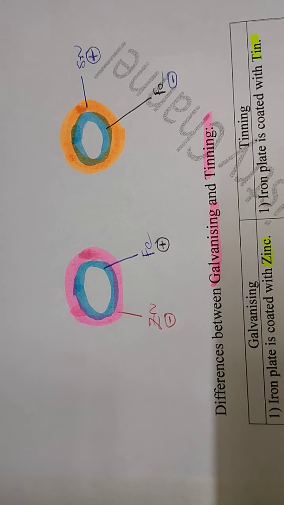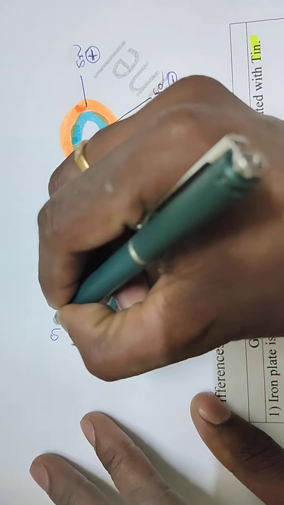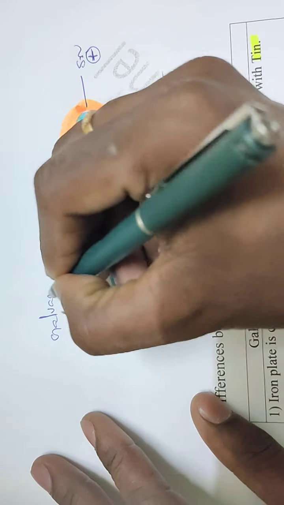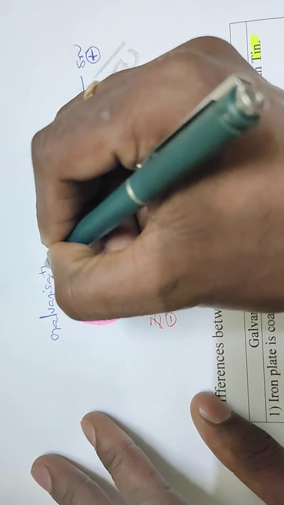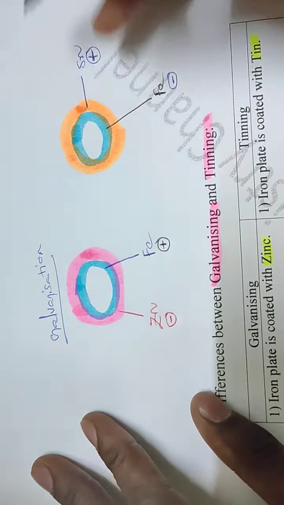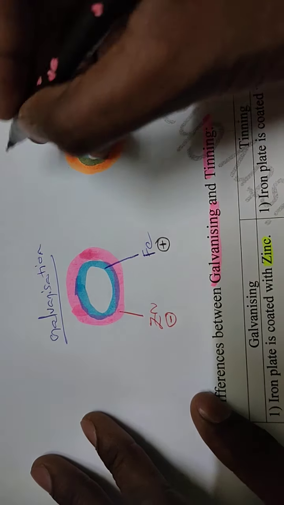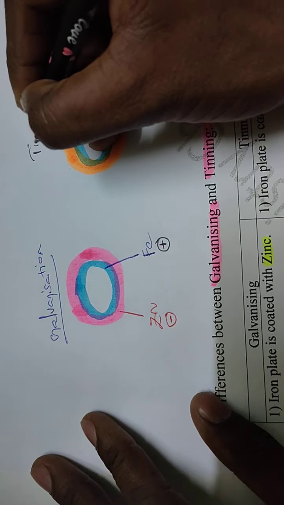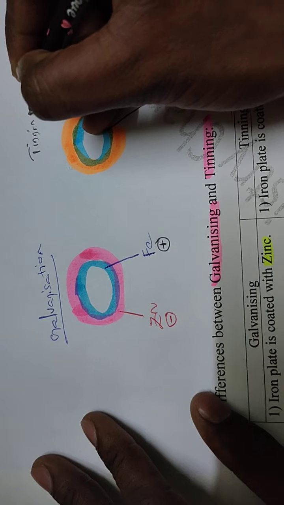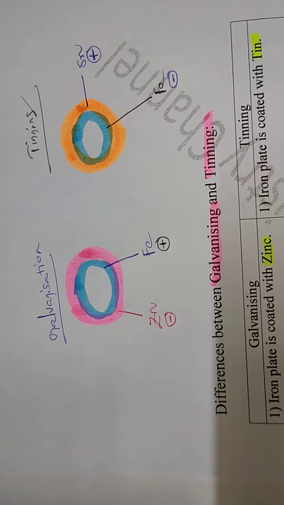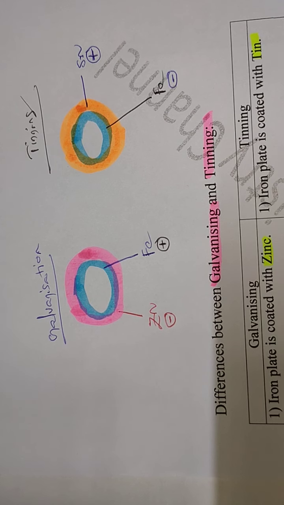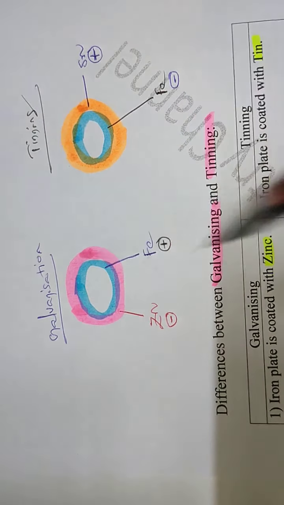So this is galvanization, and this is tinning. Galvanization, tinning.